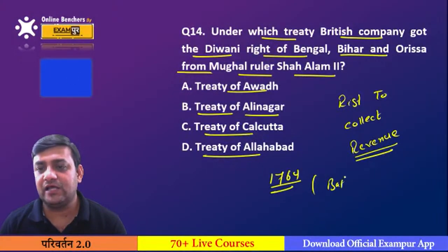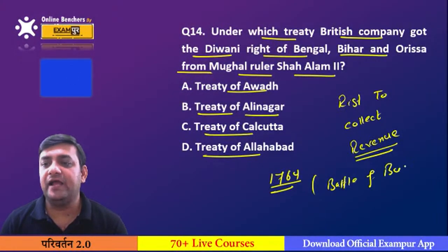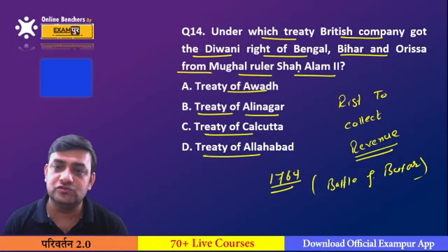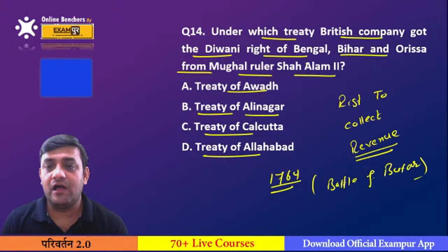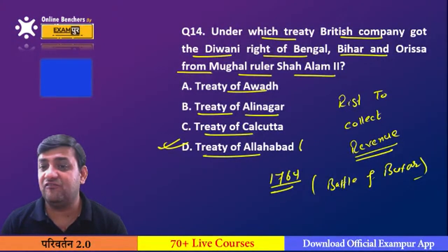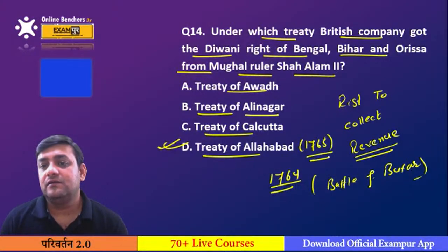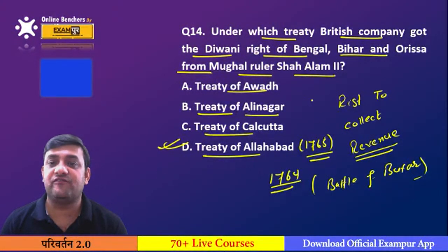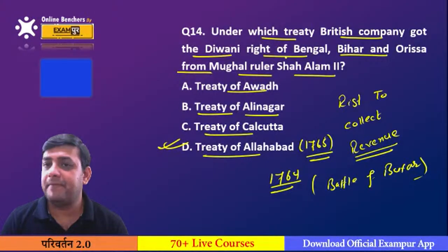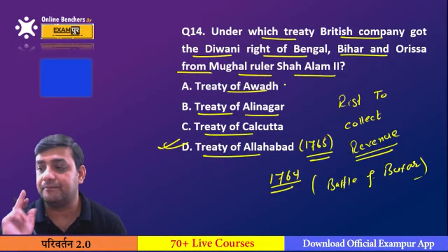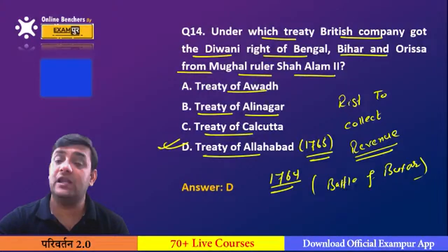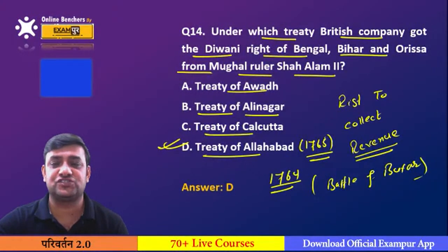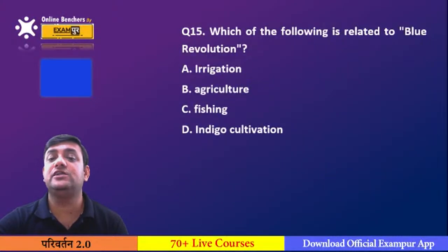After this Battle of Buxar, you all know that the combined forces of Mughal Emperor Shah Alam II, the Nawab of Awadh Shuja-ud-Daula and the Nawab of Bengal Mir Qasim was defeated by the British East India Company, and after that a Treaty of Allahabad was inflicted on them in the year 1765. Through this Treaty of Allahabad the Diwani rights of Bengal, Bihar and Orissa was ceded by the Mughal Emperor Shah Alam II to the British East India Company. Don't forget about that. And the Mughal Emperor Shah Alam II was made as the pensioner of East India Company with an annual payment of rupees 22 lakhs.